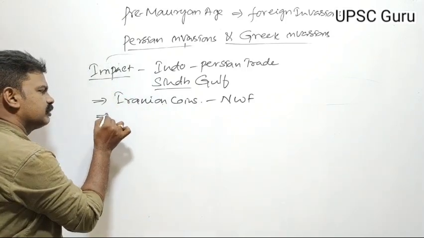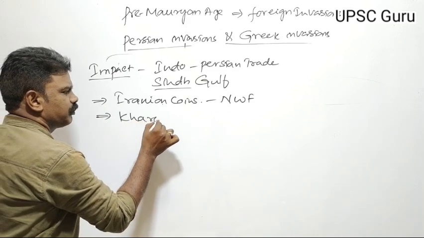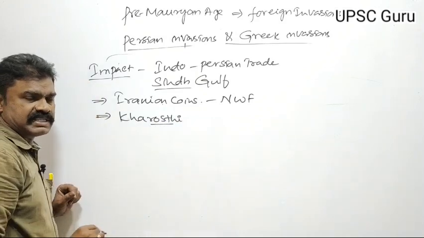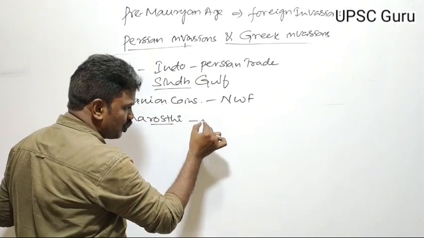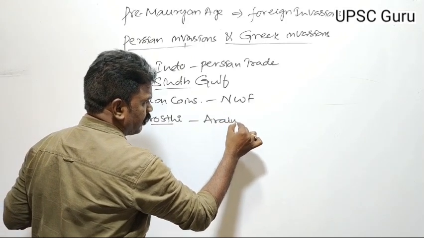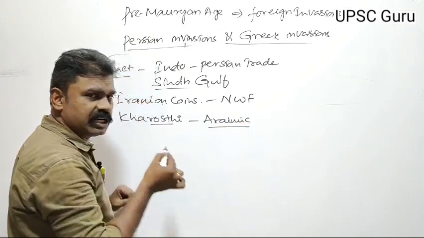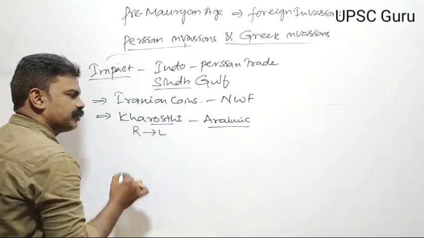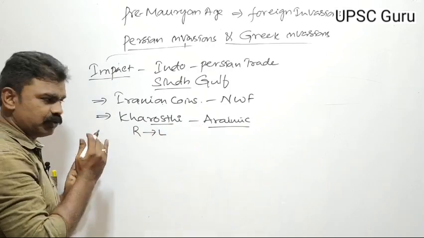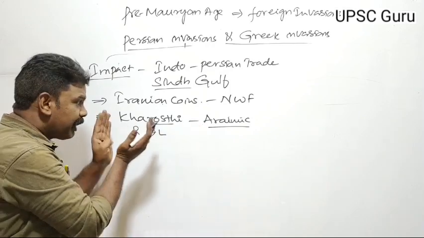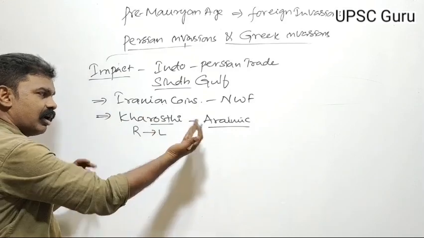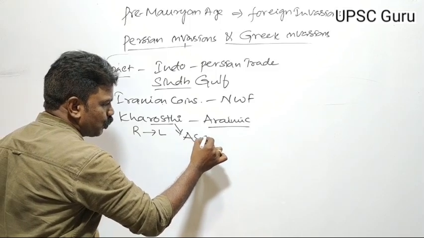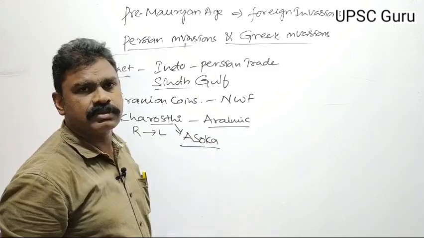Another impact: the Kharosthi script was introduced in India by the Persians. The Kharosthi script originated from Aramaic. It is written from right to left. Usually we write from left to right, but this script is written from right to left. This script was used at a later period by Ashoka in his inscriptions.